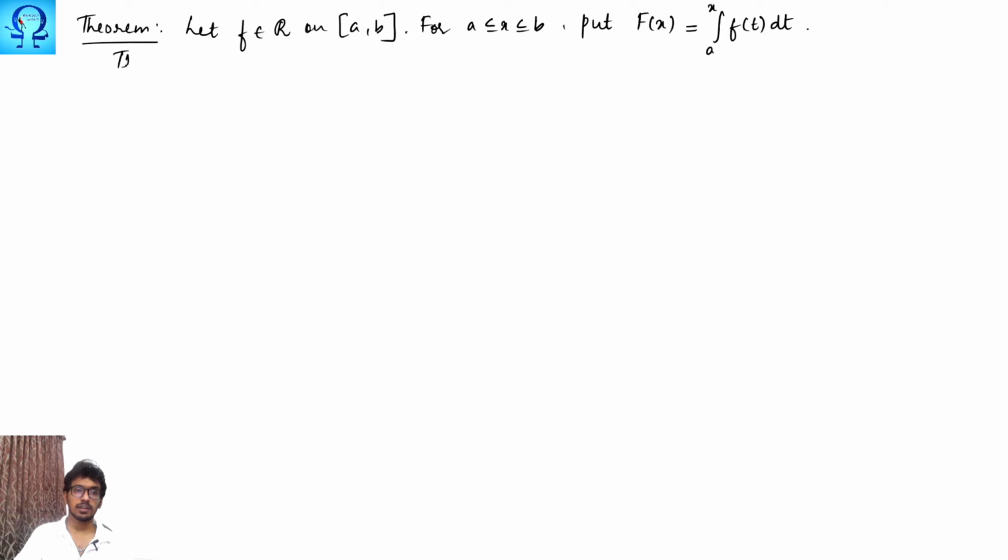Then if we define it in this fashion, we have to prove this function is continuous on the interval [a, b].